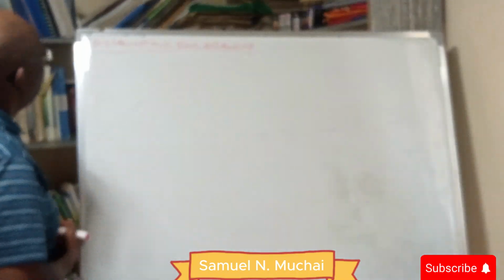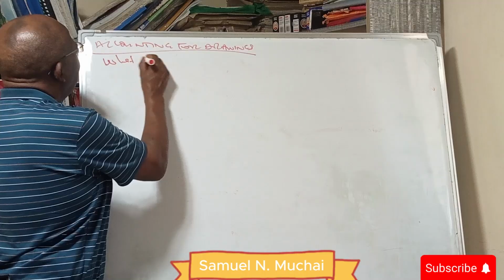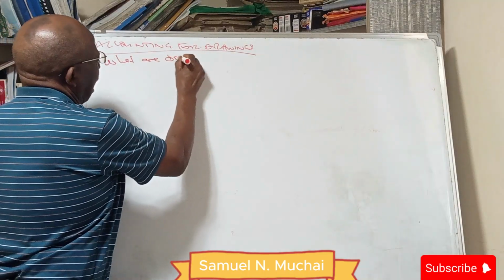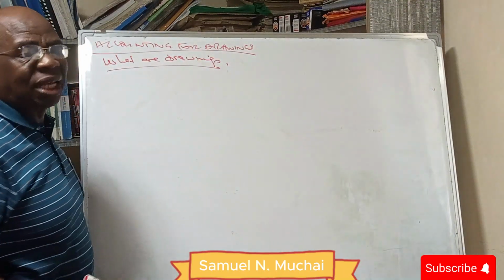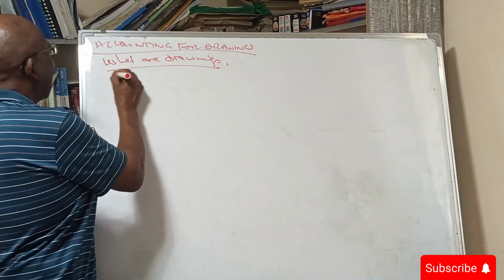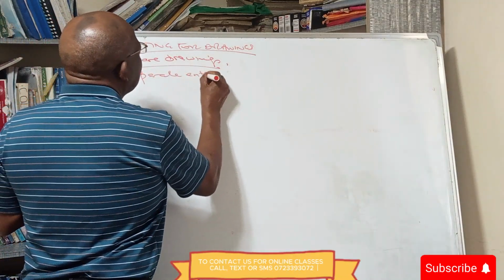Let's get started. What are drawings? In accounting, there is a principle we call the separate entity concept.